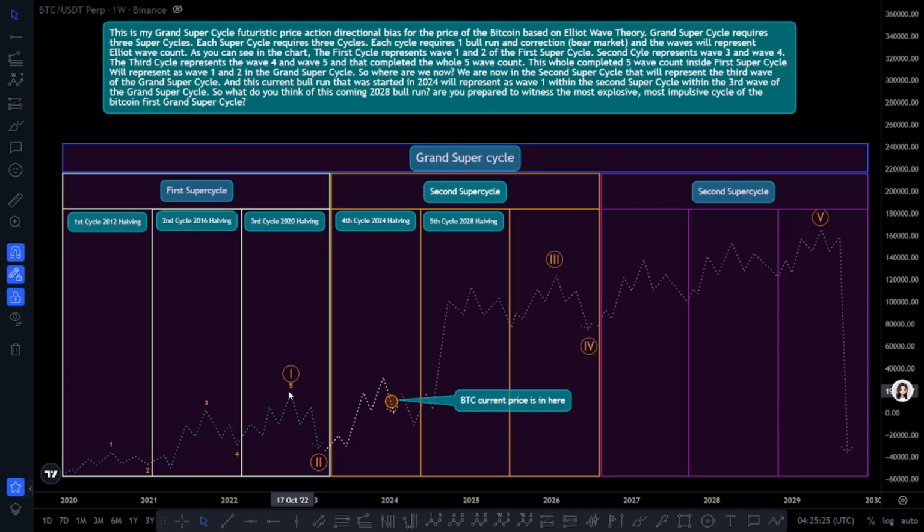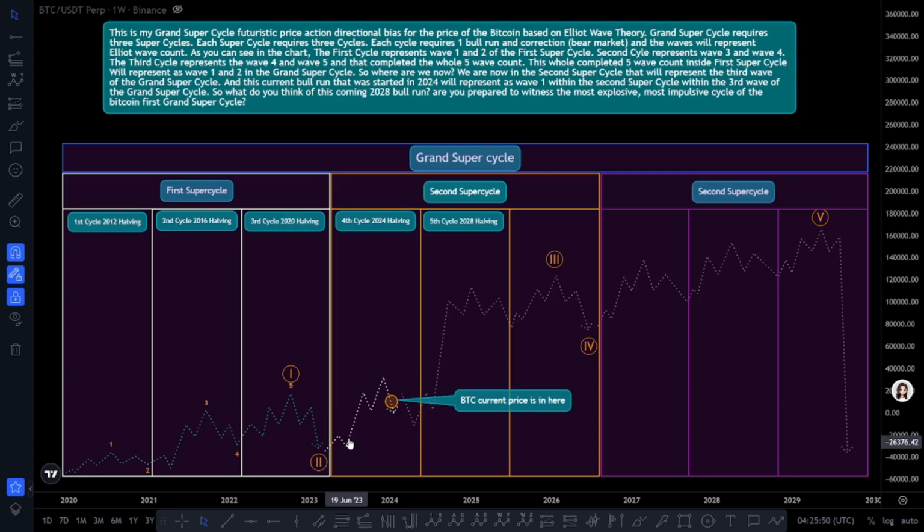As you can see in the chart, the first cycle represents wave 1 and 2 of the first supercycle. Second cycle represents wave 3 and wave 4. The third cycle represents the wave 5 and the whole first supercycle price correction. That completed the whole 5 wave count. This whole completed 5 wave count inside first supercycle will represent as wave 1 and 2 in the grand supercycle.